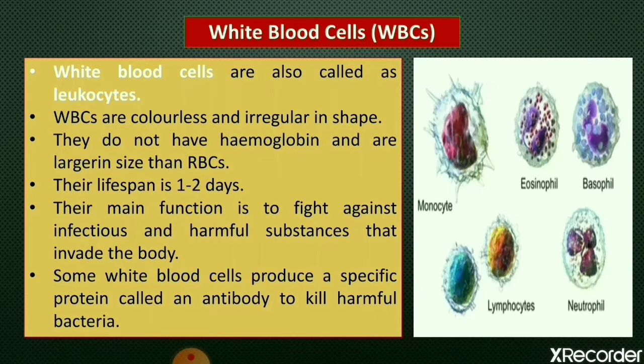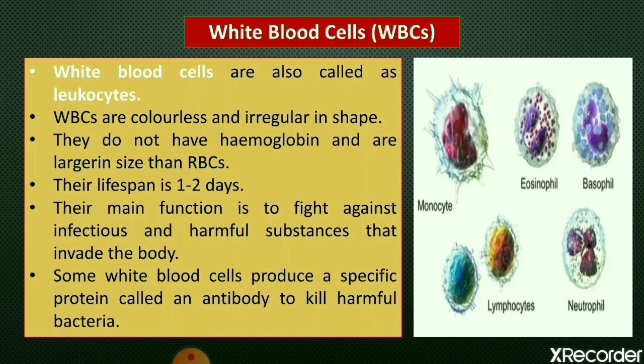Next type of blood cell is the white blood cell. White blood cells, means WBCs, are also called leukocytes. They are rounded or irregular in shape, and nucleus is present in WBCs, and they are formed in the bone marrow and in lymph nodes.